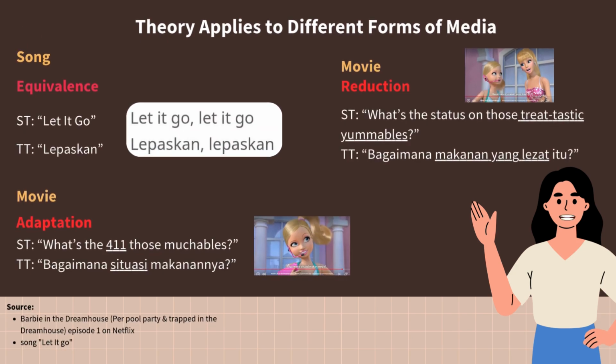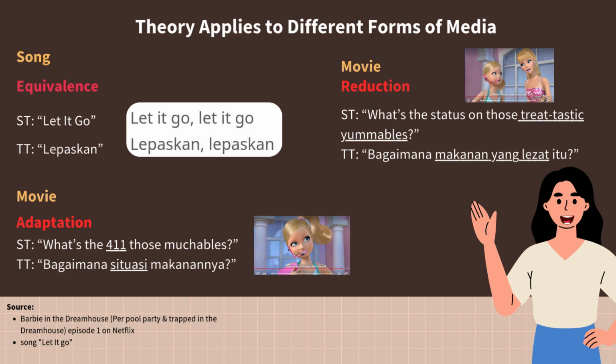Here are translation techniques in different types of media. First, in a song, the ST "Let it go", the TT "lepaskan". Equivalence is used to deliver the same meaning and feeling in a culturally natural way. Second, in a movie, the ST "What the 411, those munchables?", the TT "bagaimana situasi makanannya". Adaptation is applied because 411, meaning information, and munchables, slang for snack, are cultural references unfamiliar to Indonesian viewers.